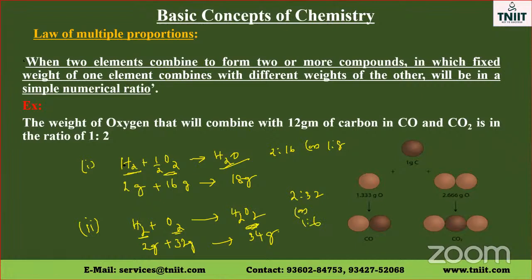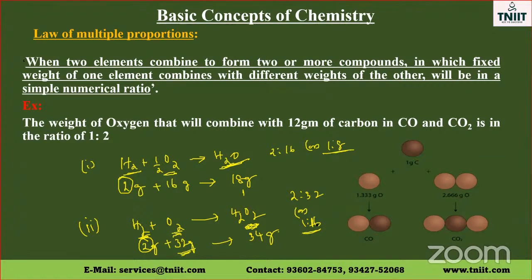See, when two elements, hydrogen and oxygen, combine to form two or more compounds, here water and here hydrogen peroxide, in which a fixed weight of one element, here the weight of hydrogen, is 2. Here also the weight of hydrogen we've taken is 2. So this is fixed. 2 grams of hydrogen combines with 16 grams of oxygen in the first case, and 32 grams of oxygen in the second case. In the ratio, the first case is 1:8, the second case is 1:16.